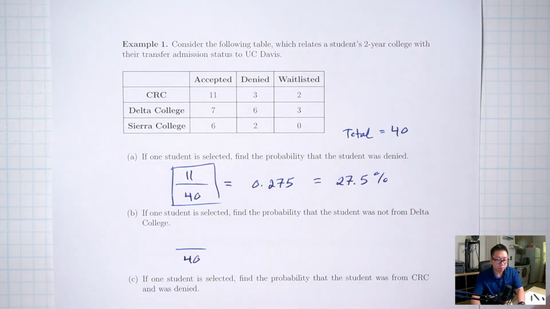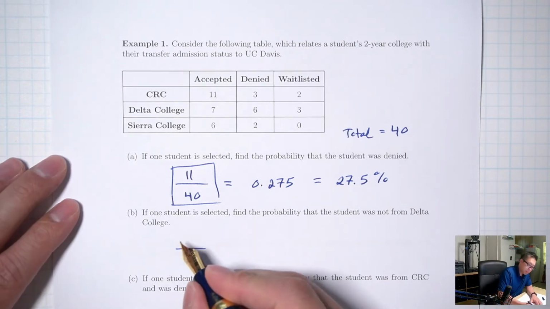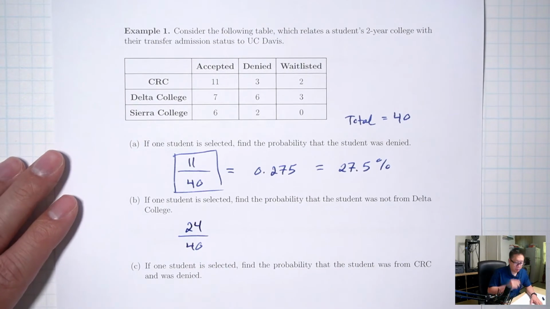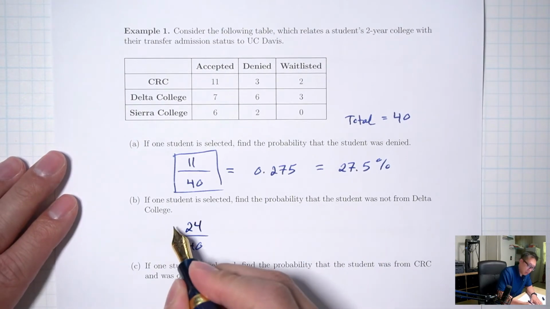11 plus 3 plus 2, plus the bottom row 6 plus 2 plus 0. 24. I'm not even going to bother with the decimal or the percent, just a fraction.